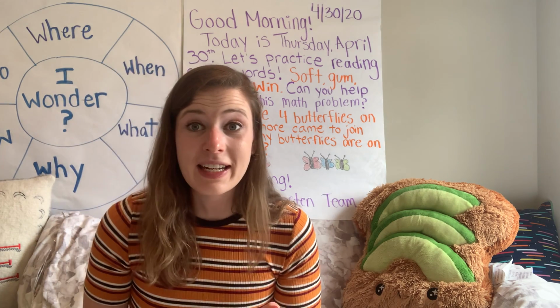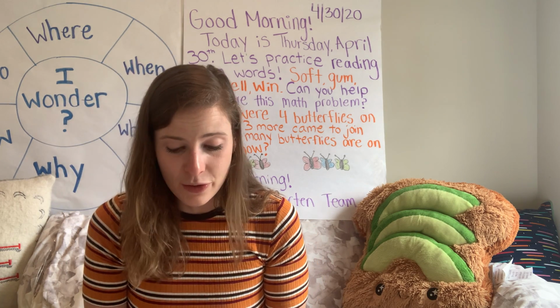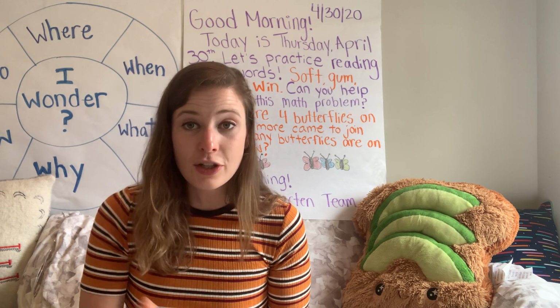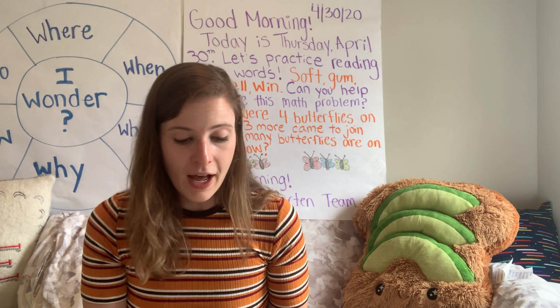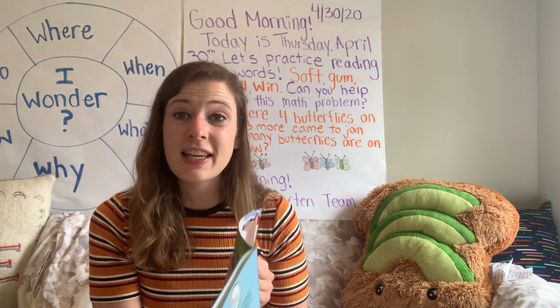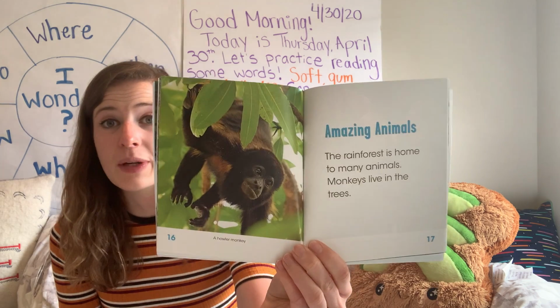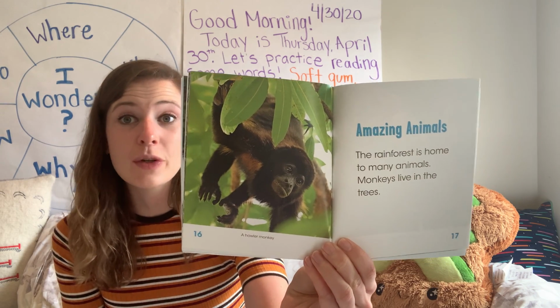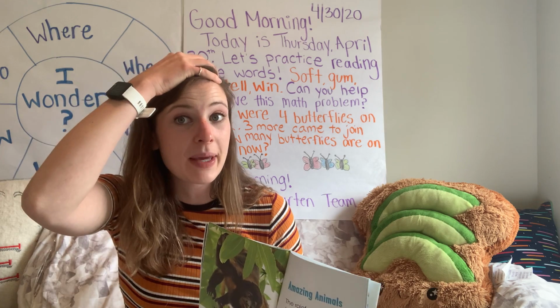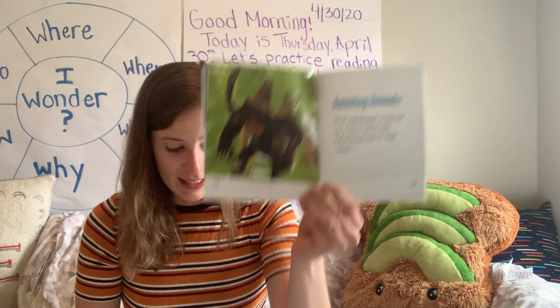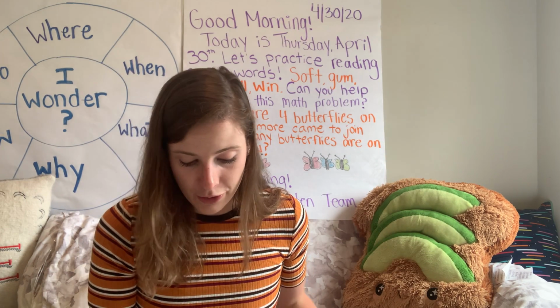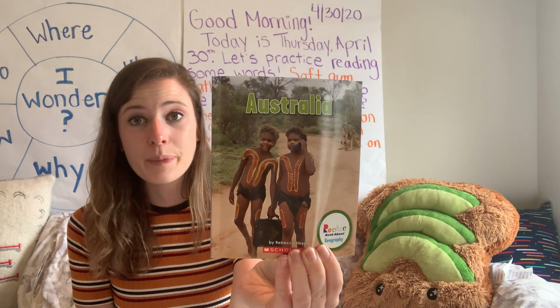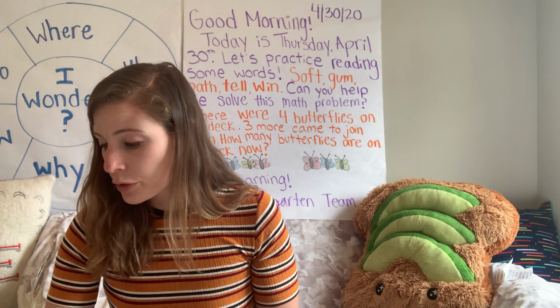You can do that with any section of the book. See if you can go back and listen to the Notice and Wonder read of this book, and maybe you can see if you can listen to me read about amazing animals and if you can identify what's the main topic and what are the key details. We are also going to do the same thing with our book about Australia.